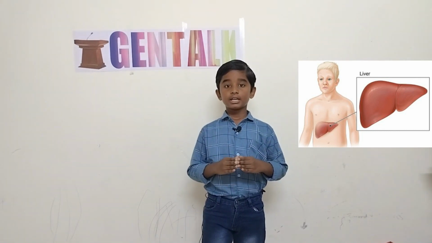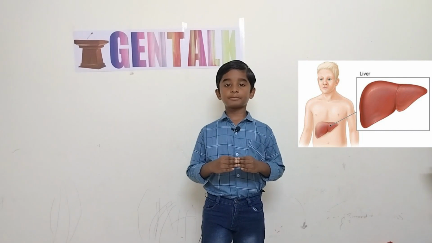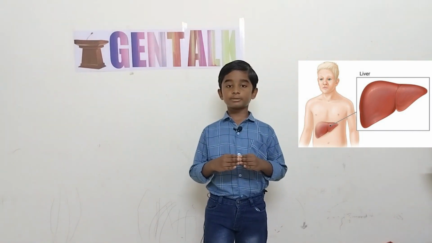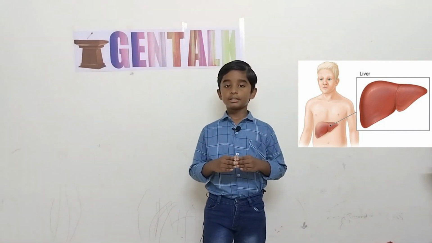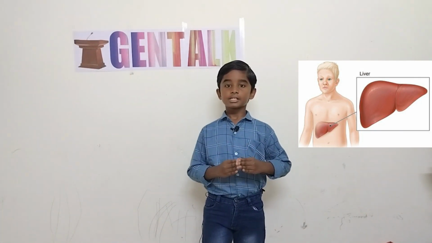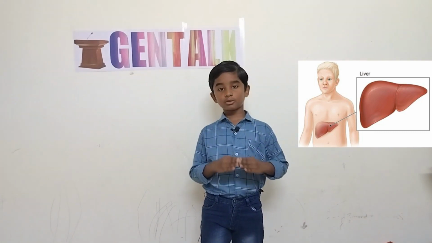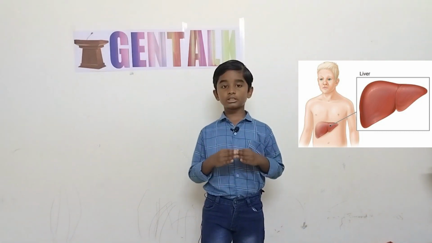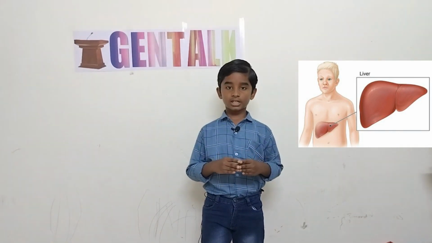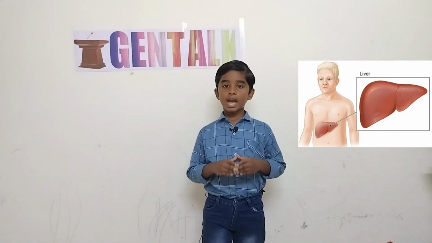And finally, here is hepatitis B. Hepatitis B is the one which is shared from person to person. For example, a person who has hepatitis B shares their toothbrush, and the person who uses the toothbrush will also get hepatitis B. So there are vaccines for both hepatitis A and B.